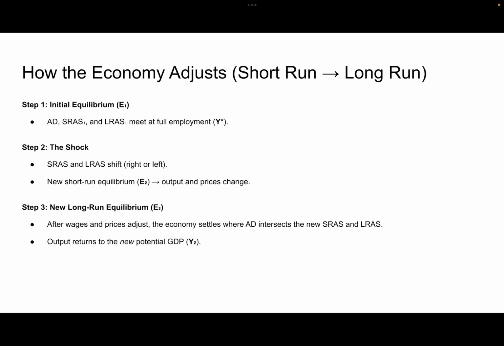So how does the economy adjust from short run to long run? In an initial equilibrium, all three curves meet at full employment. Short-run and long-run aggregate supply shift right or left, and then we have a new short-run equilibrium, which changes output and prices. In the new long-run equilibrium, after wages and prices adjust, the economy settles where aggregate demand intersects the new short-run aggregate supply and long-run aggregate supply. Output returns to the new potential GDP, Y2.